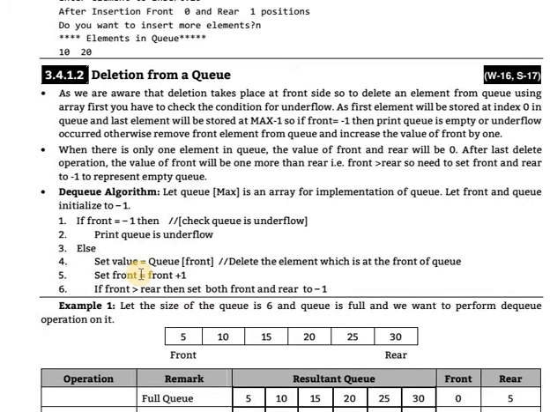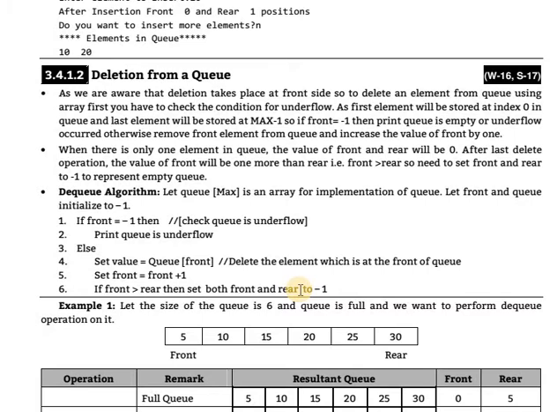At that time front is 4 and rear is also 4. Again we increment front, so it becomes 5 and rear is 4. When front is greater than rear, we set both front and rear to -1, because at that time the queue is empty.